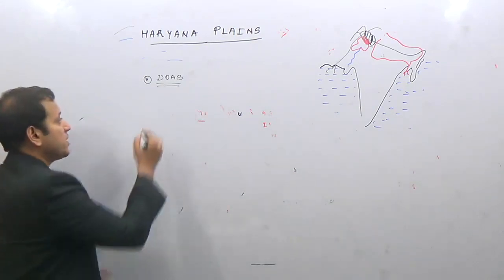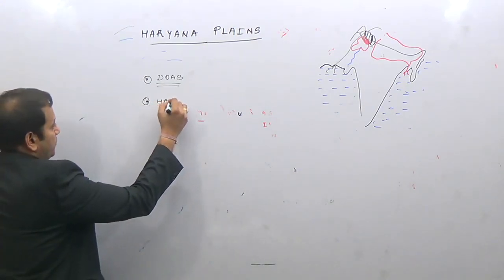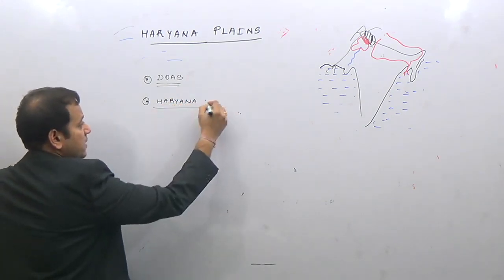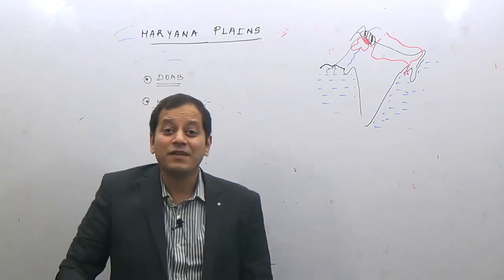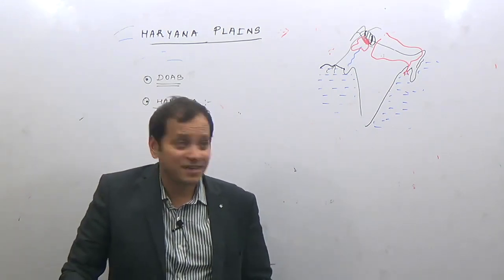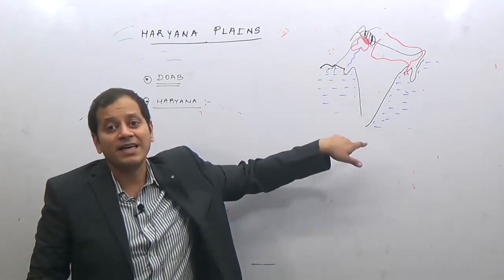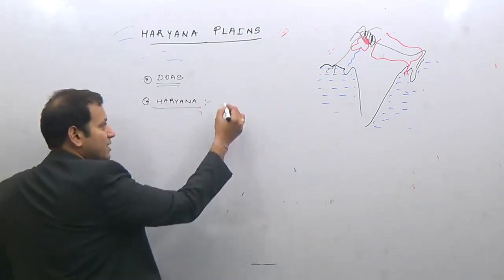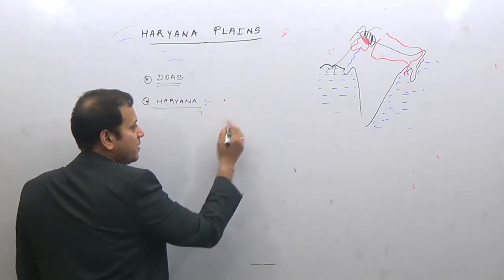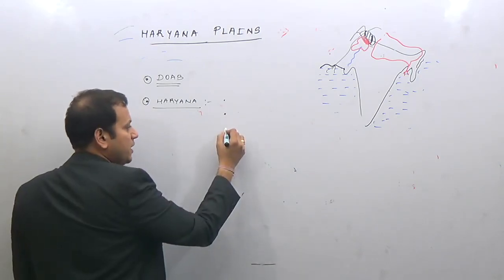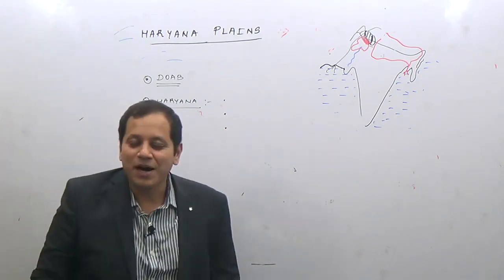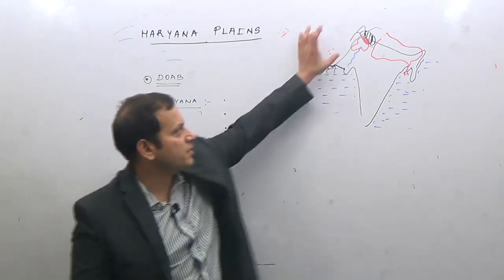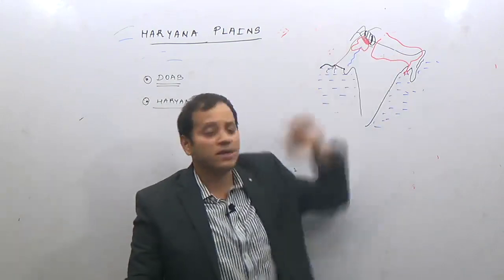After that, we studied the Haryana plains. What are the important points in the Haryana plains? It is a plain of inland drainage system. That is, inland drainage system means the river is not entering the sea. Which inland river? River Ghaggar is an inland river. So it is an inland drainage basin. The Ghaggar river drains through it. Ghaggar river is a part of the legendary Saraswati river. And fourth, the Haryana plains is a water divide between the Indus river system and the Ganga river system.